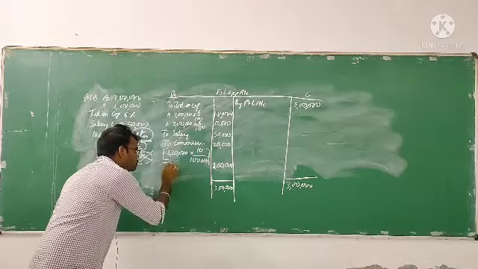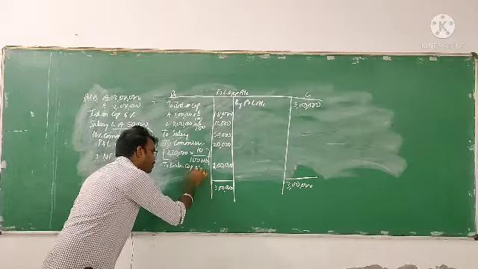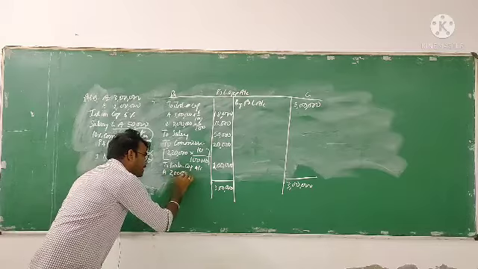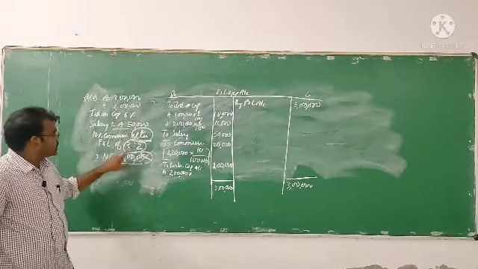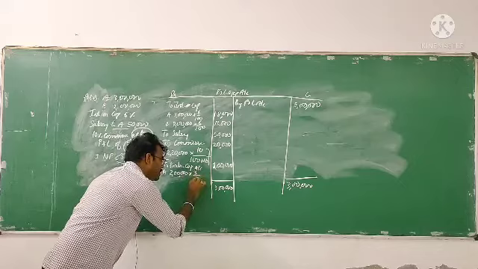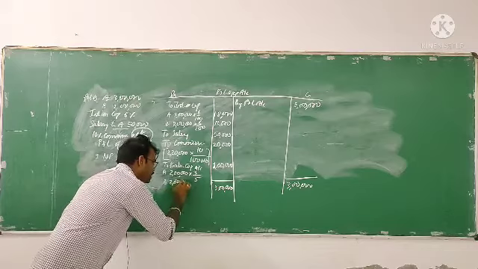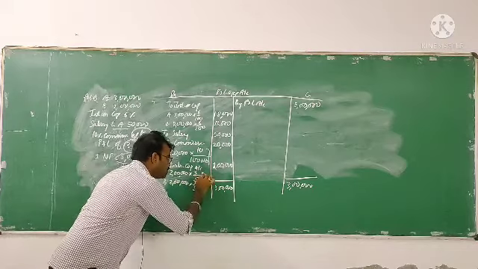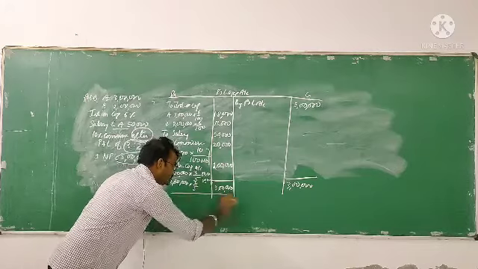So this goes to the partners' capital accounts. For A, how much is the profit? 2 lakh. They clearly said that they are sharing profit and losses in the ratio of 3:2. So for A it is 3 divided by 5, and for B it is 2 lakh into 2 by 5. So it will be 1,20,000 for A and 80,000 for B.